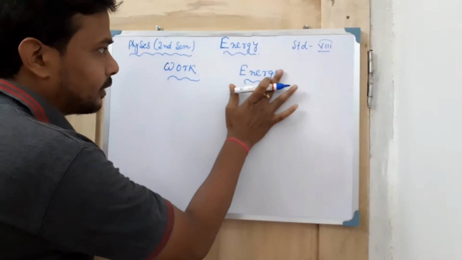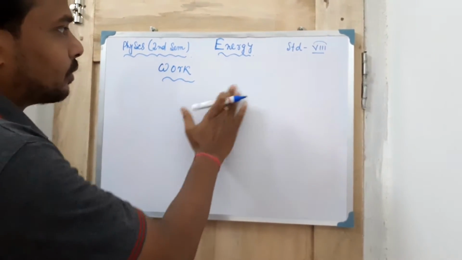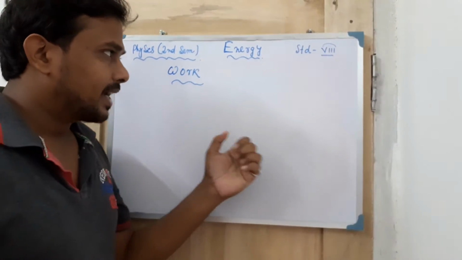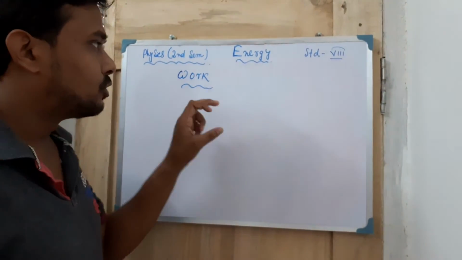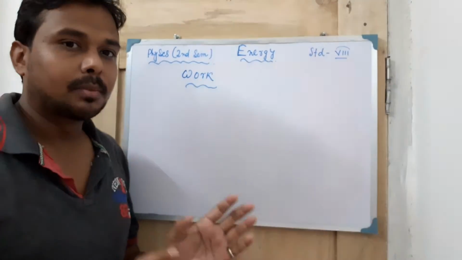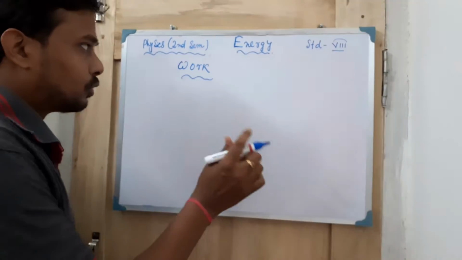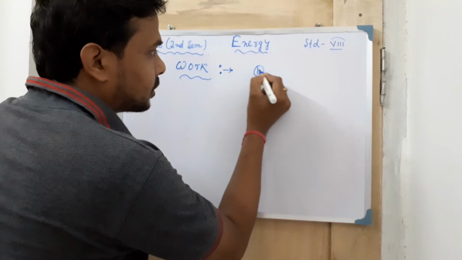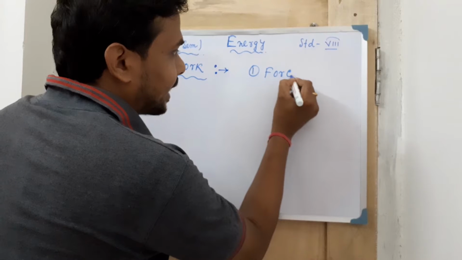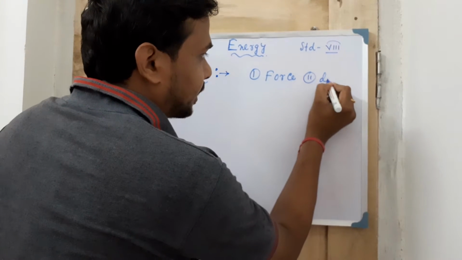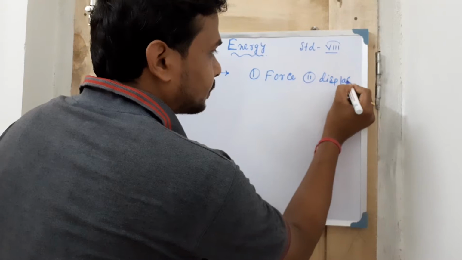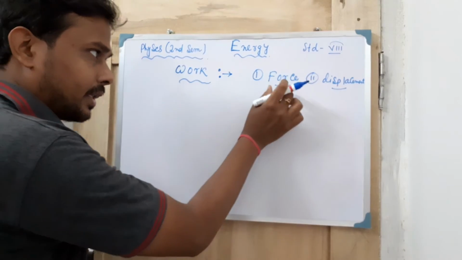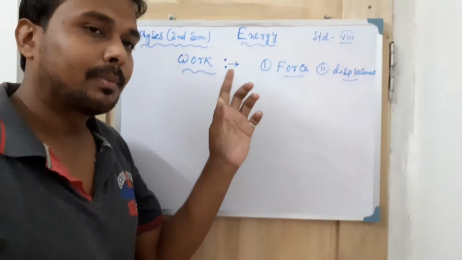Now we are starting with work. What is actually work? If you apply force on a body, and the body is displaced by a certain amount, then work is done, or you can say that we have done some amount of work on the body. So two things are required to explain work. One is force, and the second one is displacement. These two things are required. Without them, you won't be able to do work in a particular direction.